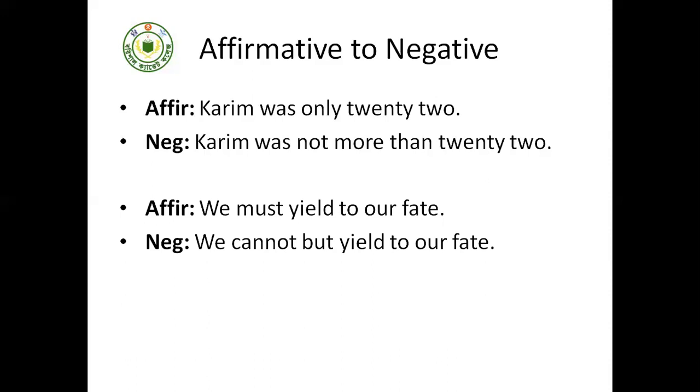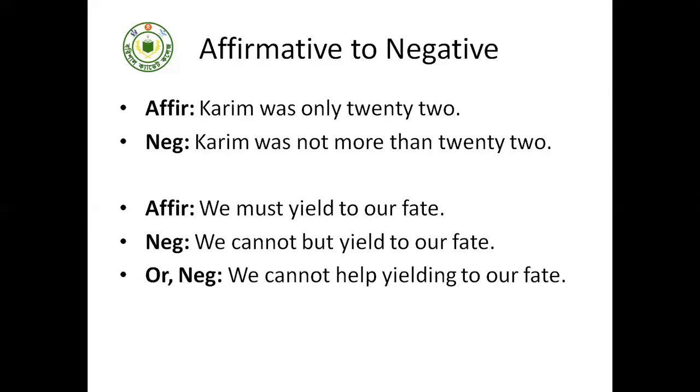Here we have used "cannot but", so after the verb yield, we haven't used the ing form or any other form. But if we use "cannot help" in this sentence, we have to use ing with the verb yield. We cannot help yielding to our fate.